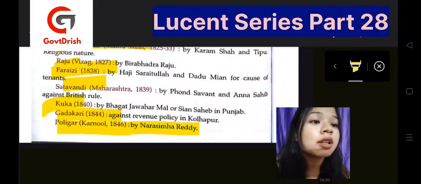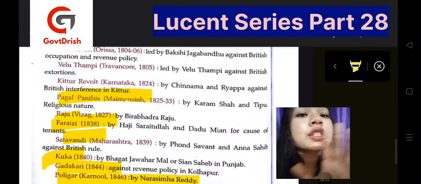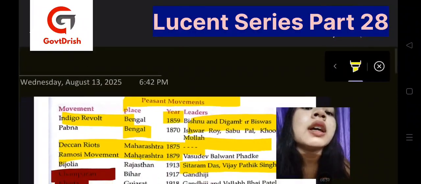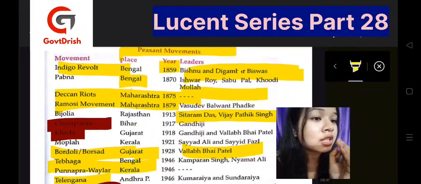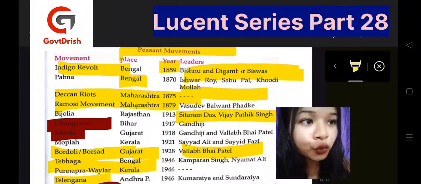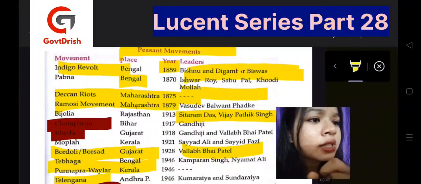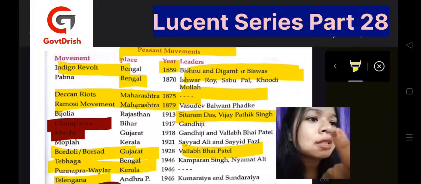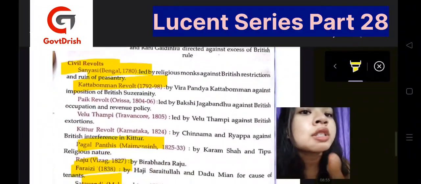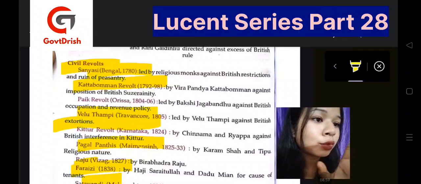It was led by Narasimha Reddy, remember, one of the important names. So these were the civil revolts, tribal revolts, and also the peasant movements. Three important revolts that played a very important role in the British rule. So get through all of this. In some, not all the dates are important, but the places and the leaders are important. In some, like tribals, names are important. In civil, three of the things are important. Okay, now go through it.